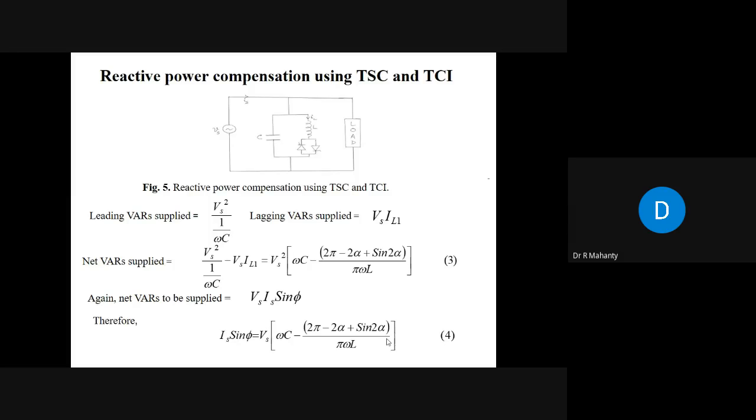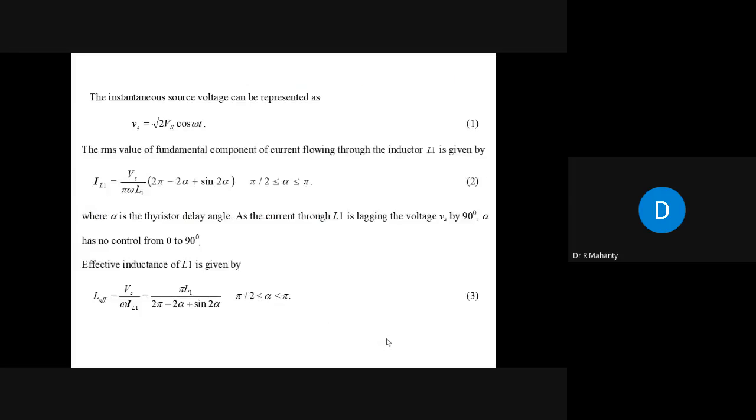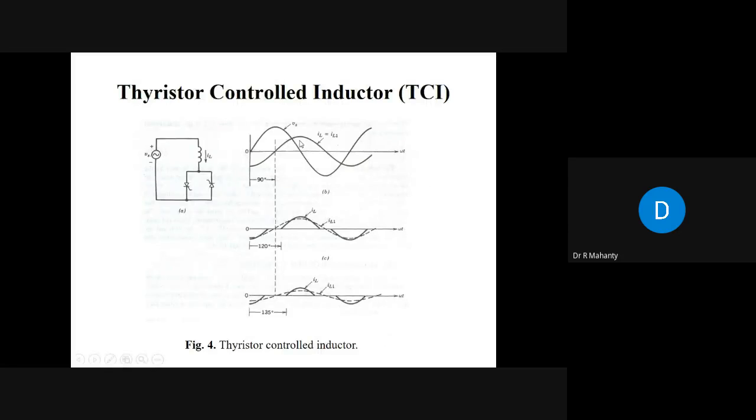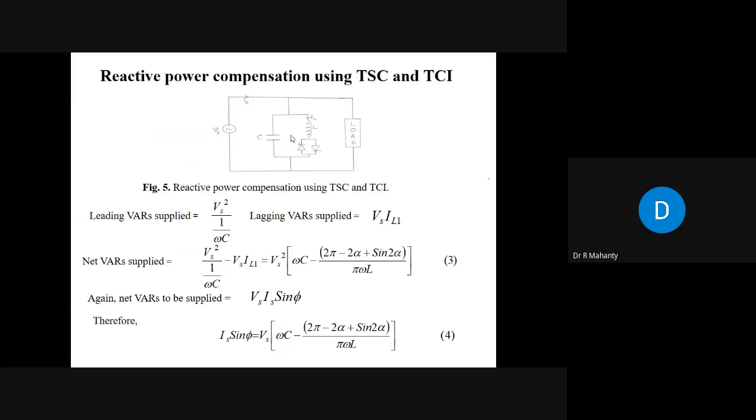In an actual case, what you have to do is measure this current at the zero crossing of the voltage, and this current gives you the value of Is sine phi. If you get this value, alpha will give you the firing angle of the thyristors which will make your power factor close to unity. So this is a basic scheme used in reactive power compensation using thyristor switched capacitors and thyristor controlled inductor.